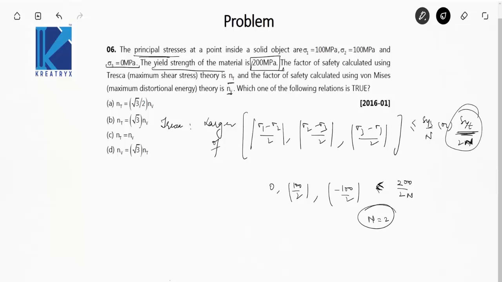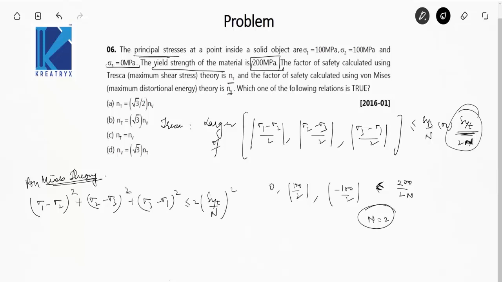Now solve the same question by von Mises theory. So according to von Mises theory, we have the equation that is sigma 1 minus sigma 2 whole square plus sigma 2 minus sigma 3 whole square plus sigma 3 minus sigma 1 whole square is less than equal to 2 syt by n whole square. Syt is the yield strength of the material in tension.